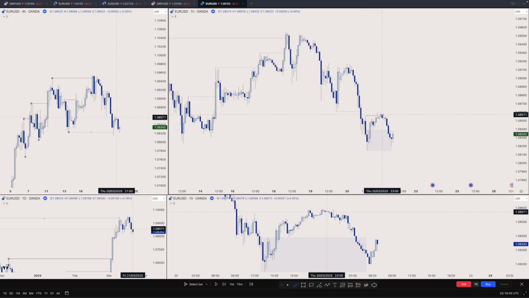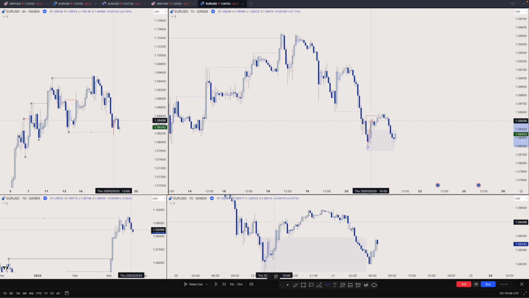We sweep this liquidity. Yes, it's change of character, but this can be a liquidity sweep to go into the further leg, because what do we have here? We pull back, push down, push up, we push down. That means this low is weak, so it's 50-50, so I'd rather wait.